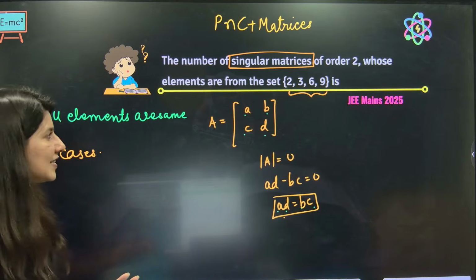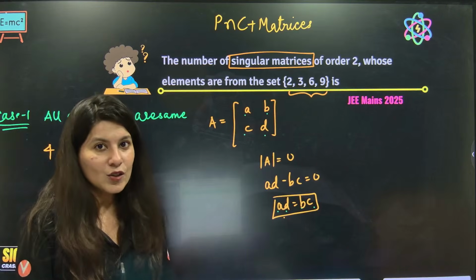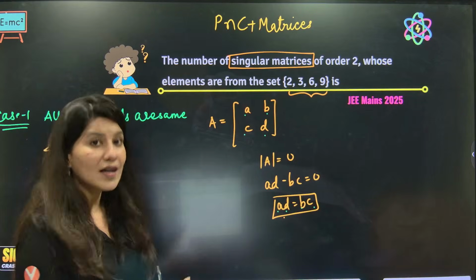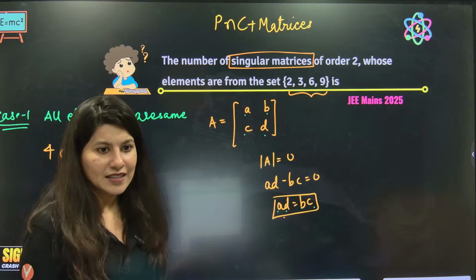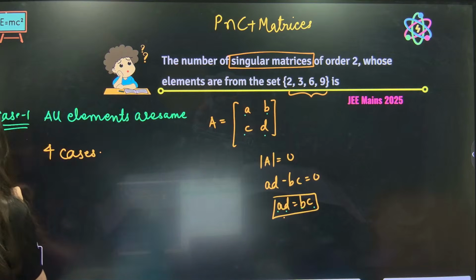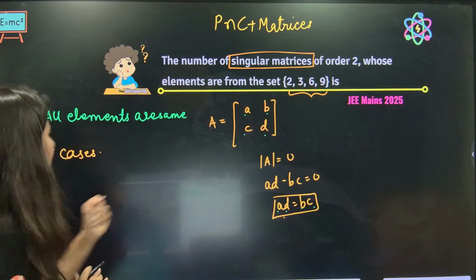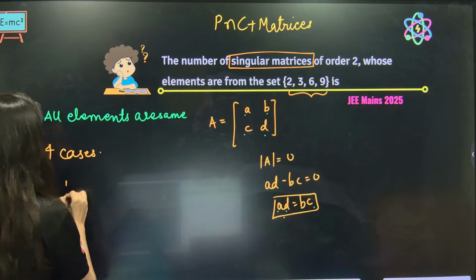First case, when A, B, C, D are all 2. Second case, A, B, C, D are all 3. Third case, A, B, C, D are all 6. Or all are 9. So 4 such cases are possible. Case number 2 now. Case number 2 says that exactly 2 numbers will be picked. Here, exactly one number was used before.